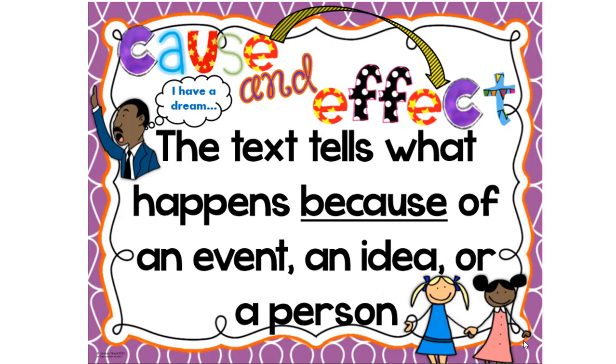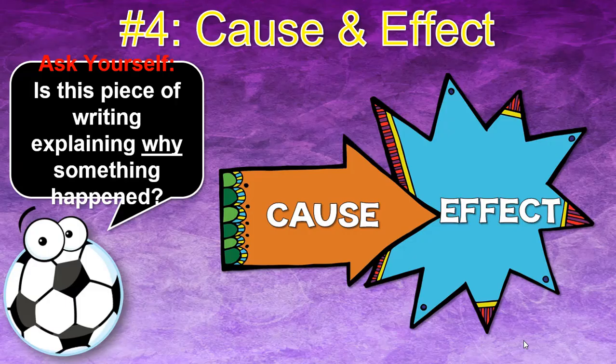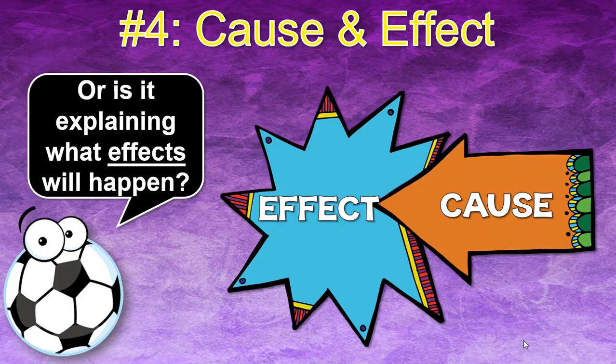Well, a cause and effect is the text that tells what happens because of an event, an idea, or a person. So when you're doing a cause and effect, you need to look at the piece of writing and explain why something happened. Because of this, this happened. It's a cause and effect. Or is it explaining what effects will happen? Sometimes the cause brings on the effect.